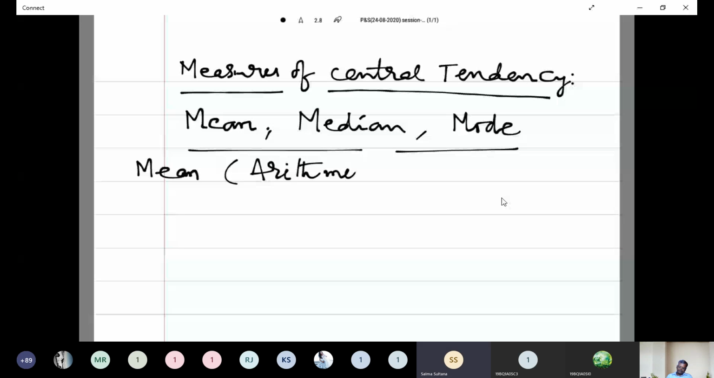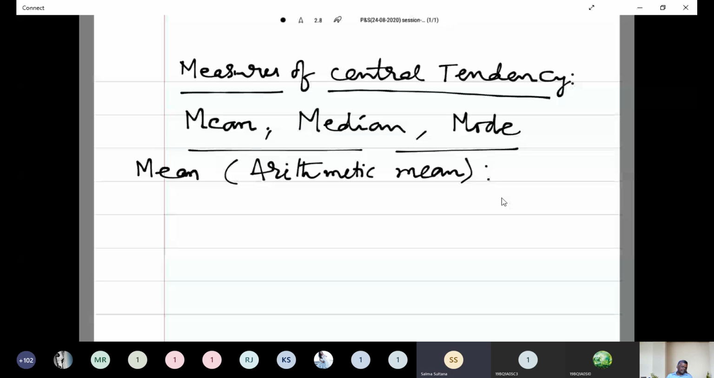Now already we know what is the formula for mean. Mean is equal to sum of the individuals divided by total number of individuals, or sum of the values by total number of values. That we have to define in the lower section also.